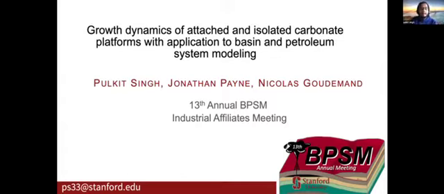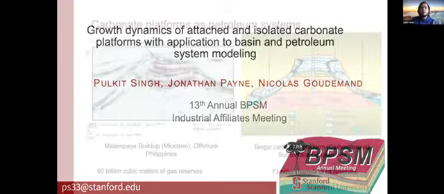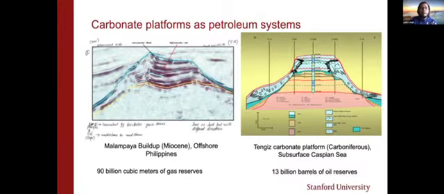But before that, I really want to focus on the hydrocarbon aspect of carbonate platforms. Historically, carbonate platforms have been a target for hydrocarbon exploration due to the fact that elements of a hydrocarbon system like source, seal, and reservoir rock generally tend to occur in the same sedimentary system, thus making them a lucrative target when looking for hydrocarbon deposits.